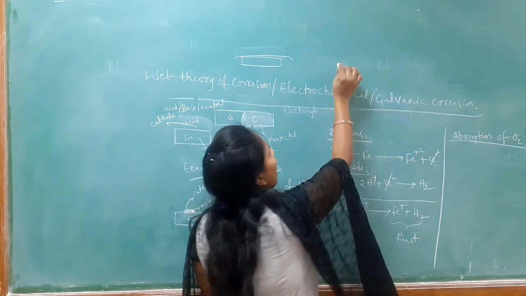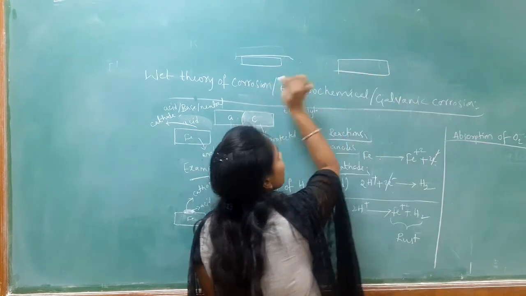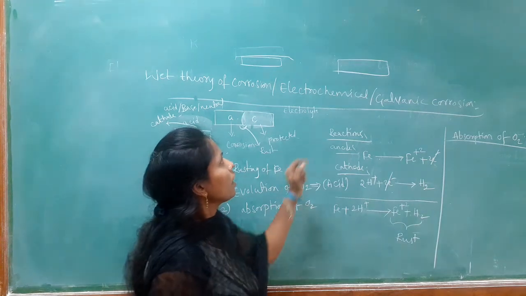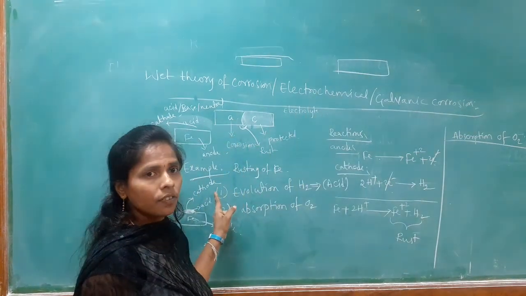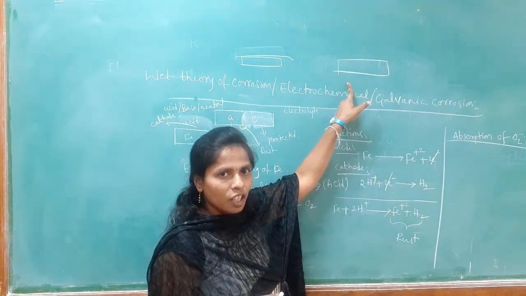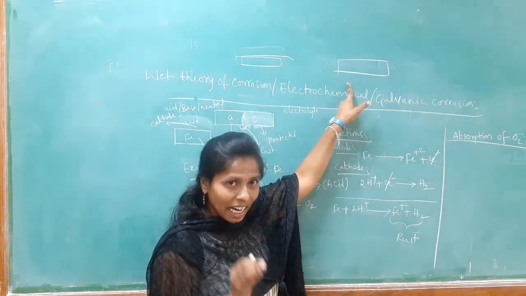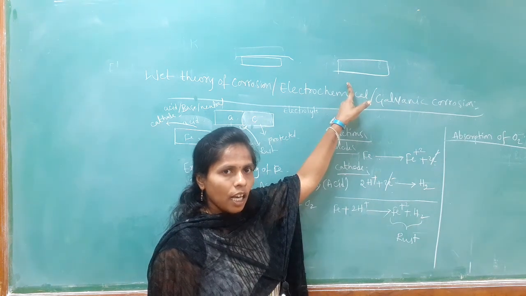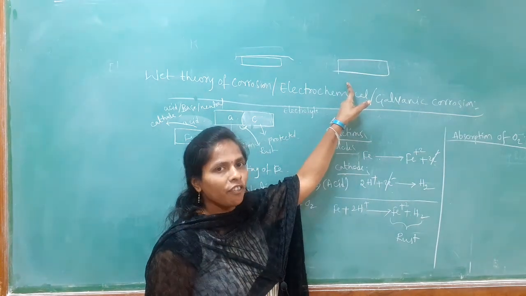When the iron rod or iron material is exposed to the base or the neutral medium, the metal is not reacting with the base or the neutral medium, but it is absorbing oxygen from the environment.